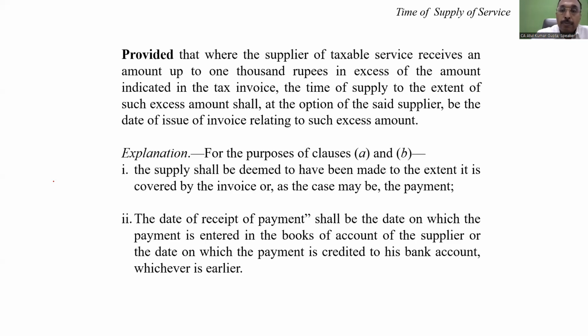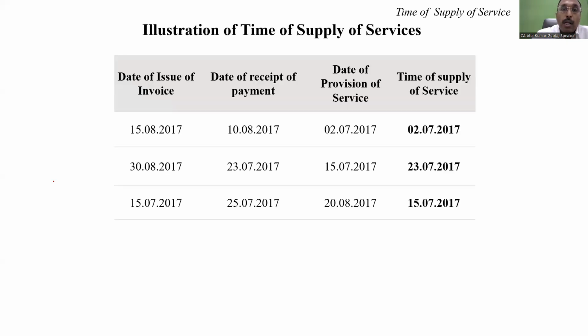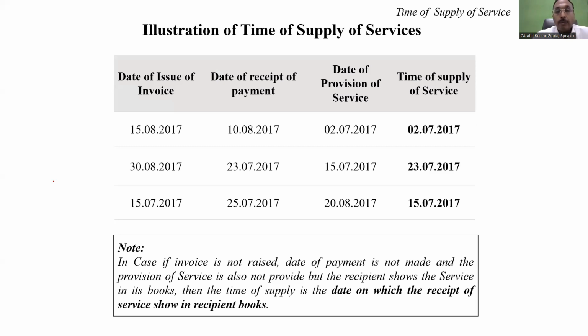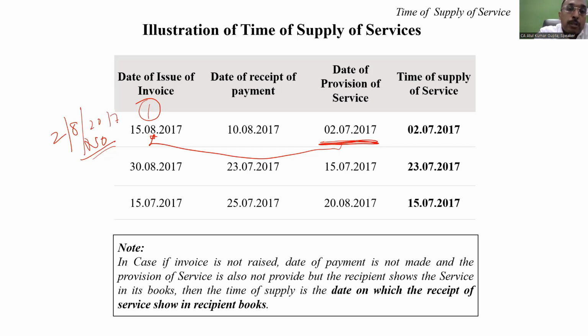Now, my dear friend, let us understand with the help of an example. In this case, the date of issue of invoice is the 15th of August. The service was provided on the 2nd of July. Now, whether I raised the invoice within 30 days? The answer is no. I should raise the invoice on the 2nd of August only, or the 1st of August. Meaning thereby, this date is irrelevant for me.